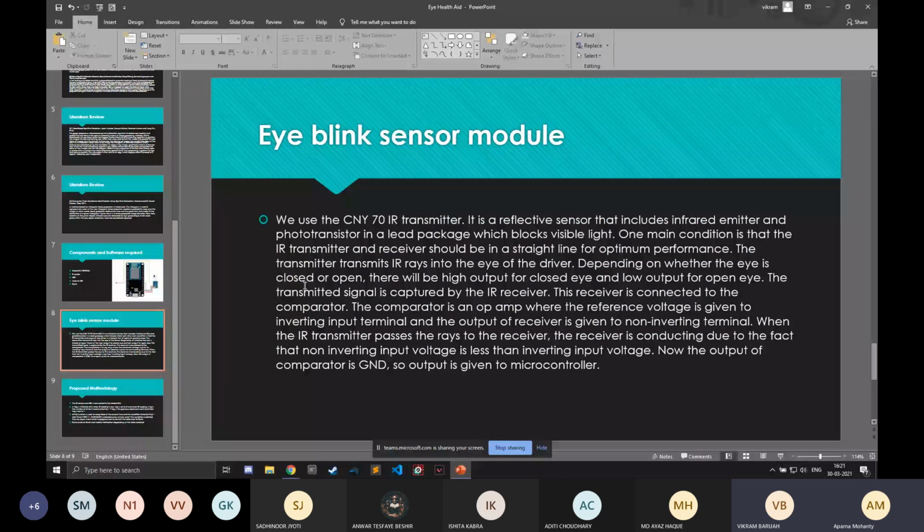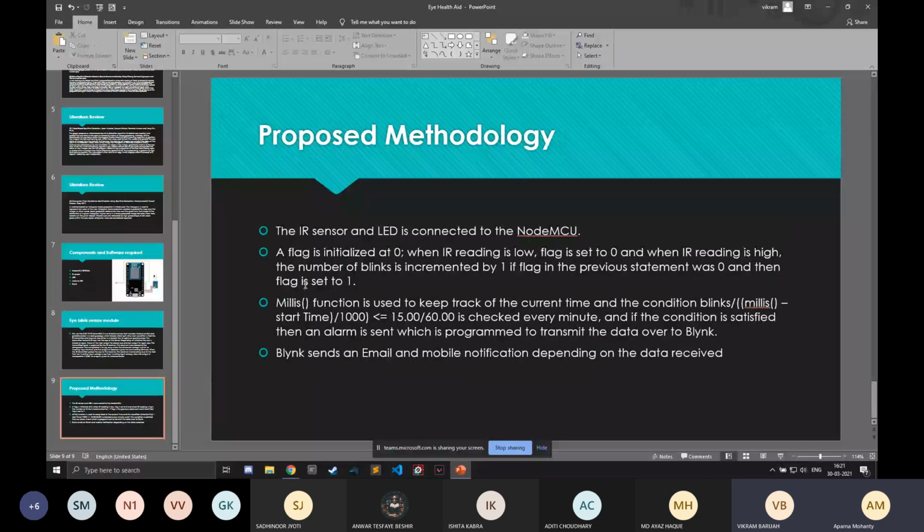The sensor that we're using is a CNY70 module. It is a reflective sensor and it includes an infrared emitter and phototransistor in a package which blocks visible light. So when the eye is shut, the voltage is high. It sends a binary signal of 1 to the microcontroller, and when the eye is open, it sends a 0. The IR sensor and the LED are connected to the NodeMCU.